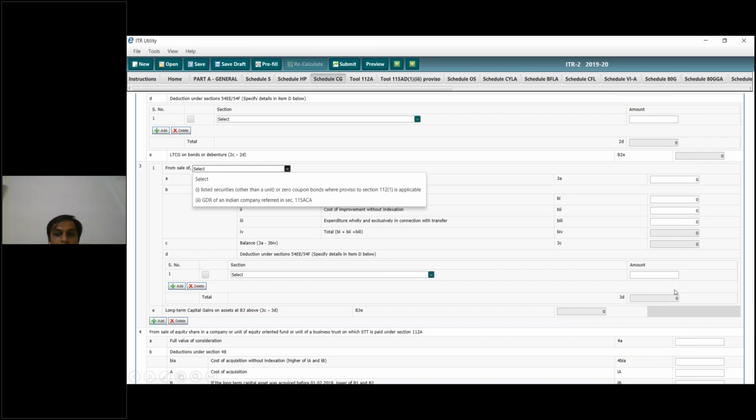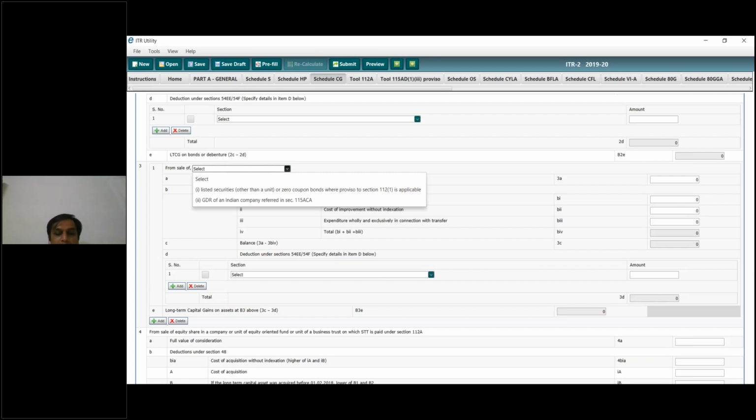So this is a grandfathering effect from assessment year 2019-20. The government has come out with an amendment that if there are any long-term gains from sale of equity shares, you will have to pay 10% tax.